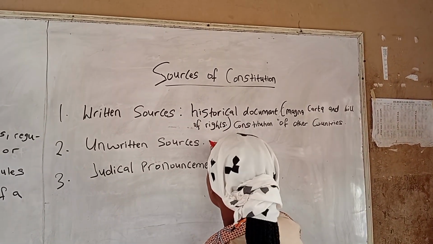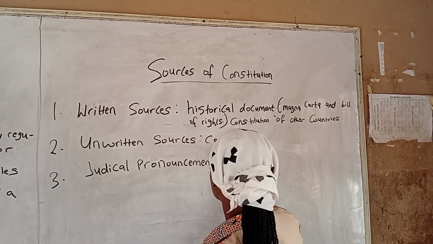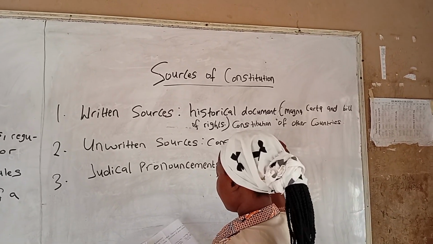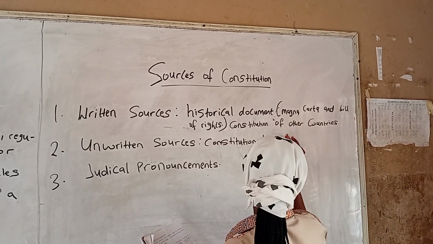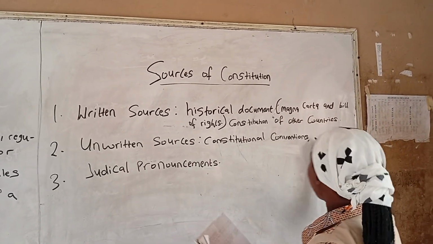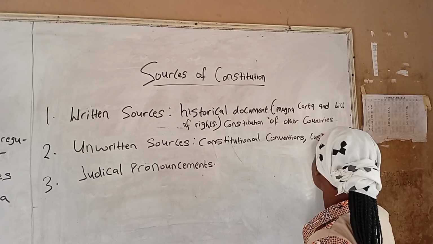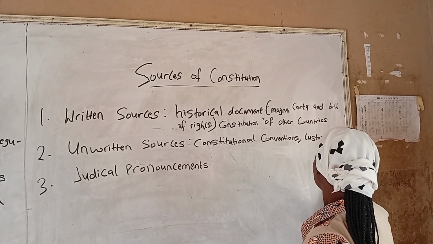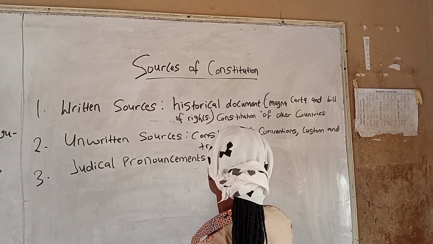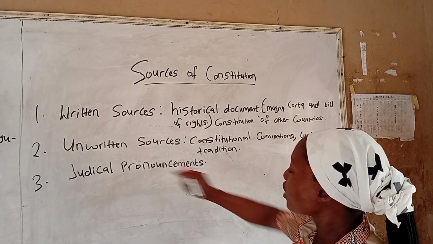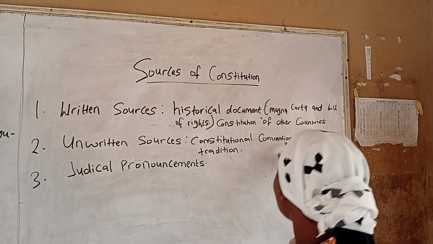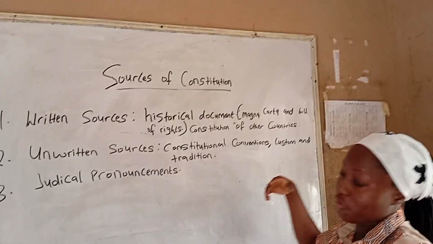Under unwritten, we have constitutional conventions. Examples of it, we have custom and tradition.